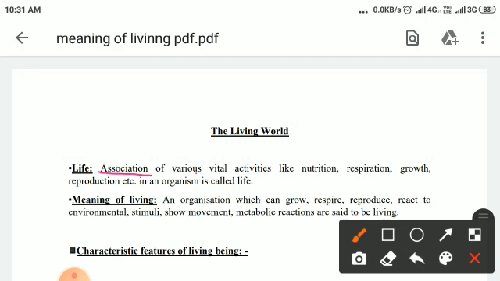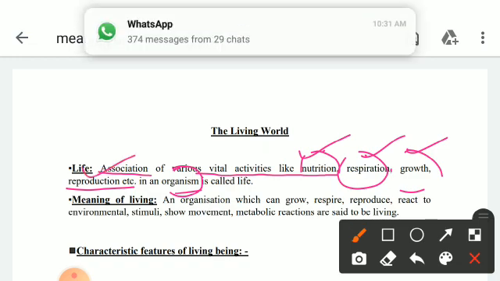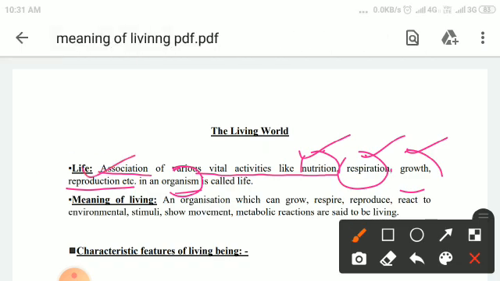Association of various vital activities like nutrition, respiration, growth, reproduction of an organism is called life. That means those organisms which perform nutrition, respiration, growth, reproduction, and are sensitive to stimuli are called living organisms.